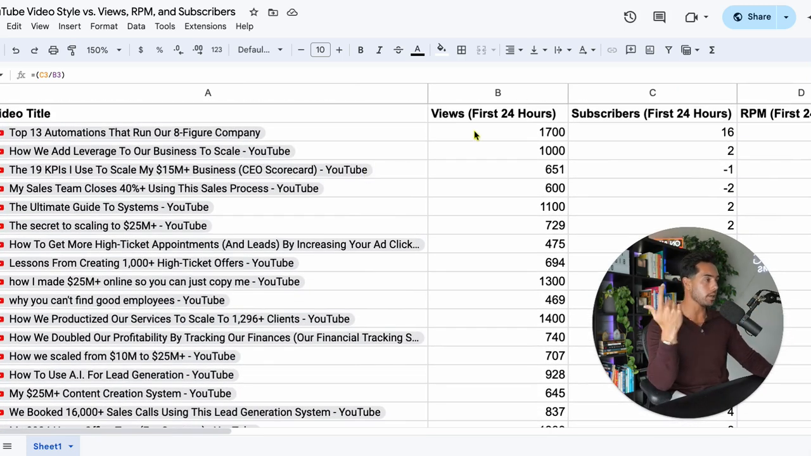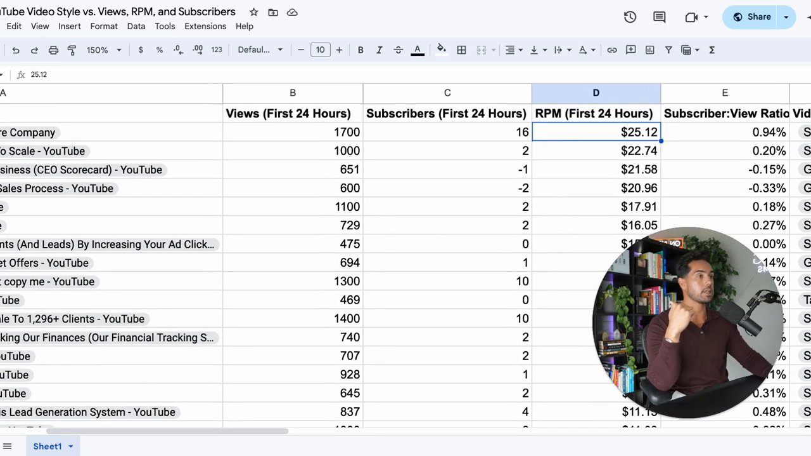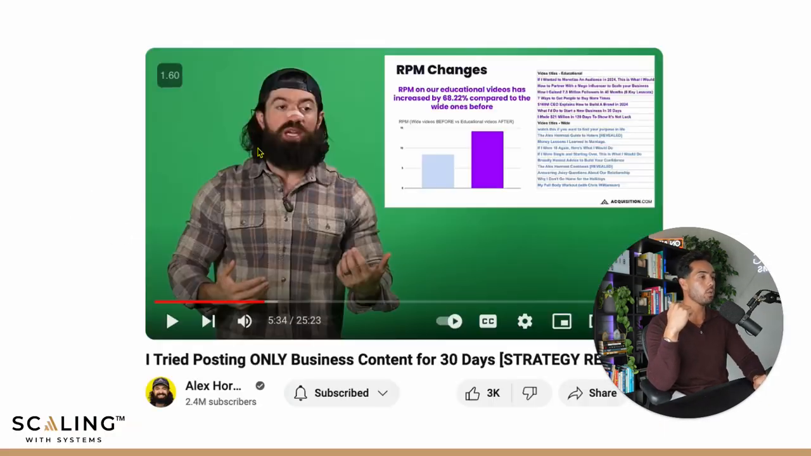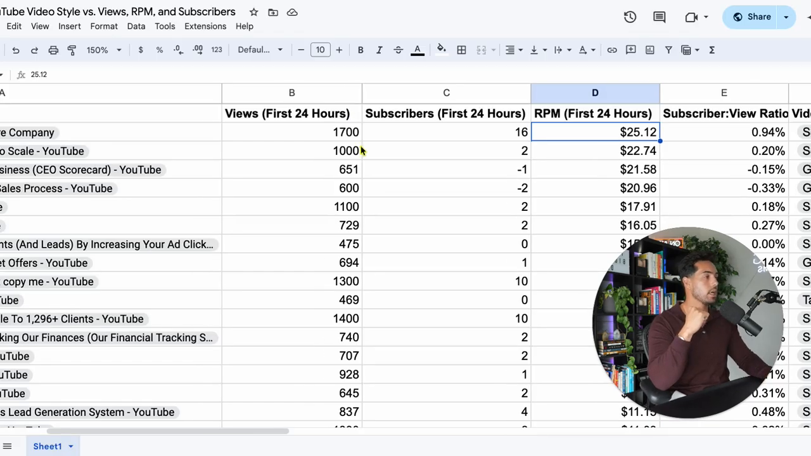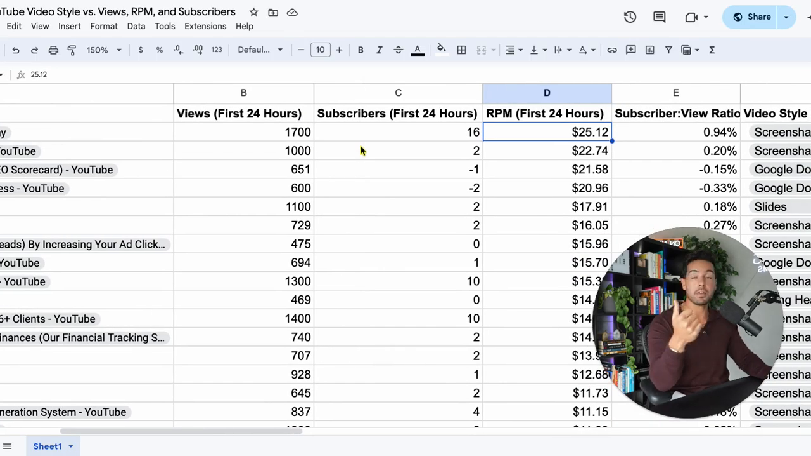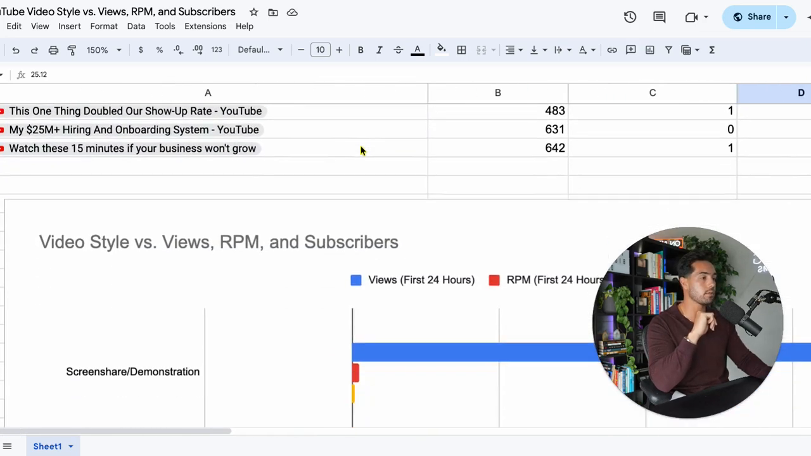You can see I've sorted this by the RPM at the very top because, like I said earlier, I'm not showing you leads, calls, and sales, so the thing that we really care about on platform is going to be RPM and views and subscribers. So things that I can get a higher RPM for and a lot of views for, that's what I optimize for, followed by subscriber to view ratio. And here's some interesting stuff.